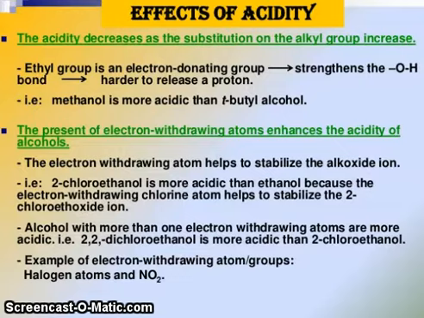The presence of electron withdrawing atoms enhances the acidity of alcohol. The electron withdrawing atom helps to stabilize the alkoxide ion. 2-chloroethanol is more acidic than ethanol because the electron withdrawing chlorine atom helps to stabilize the 2-chloroethoxide ion. Alcohols with more than one electron withdrawing atom are more acidic. 2,2-dichloroethanol is more acidic than 2-chloroethanol. Examples of electron withdrawing atoms or groups are halogen atoms and NO2.